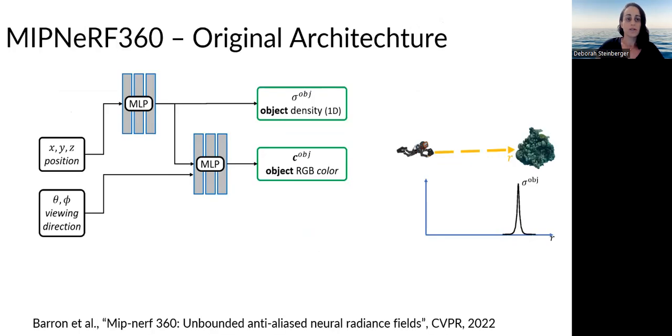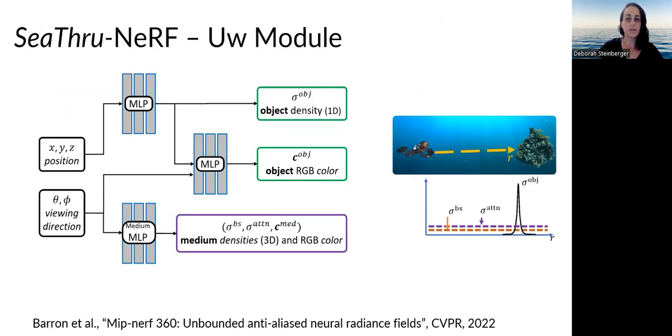Our network architecture is built upon MIP-NeRF 360 by Barron et al. We extend this architecture by incorporating a dedicated medium module. The additional module predicts the properties of the medium, the densities of attenuation and backscatter, as well as the color of the medium.